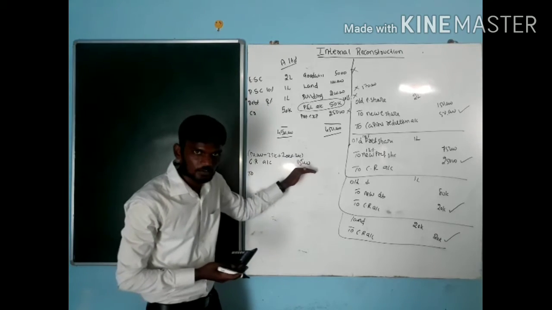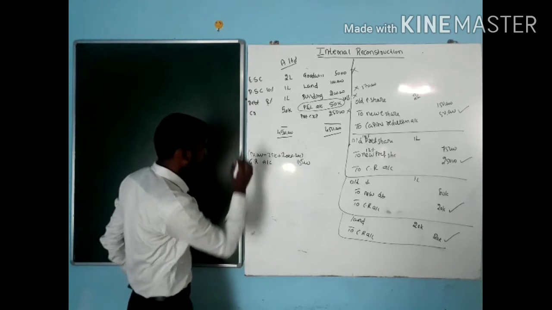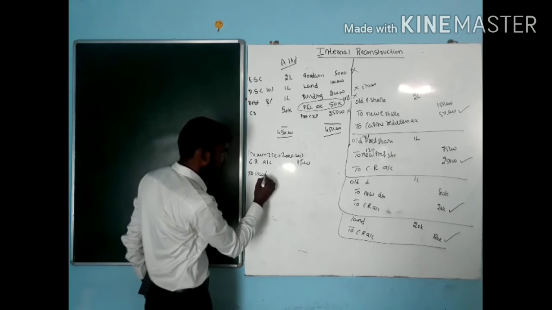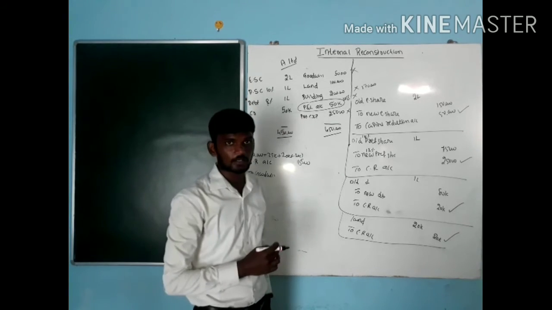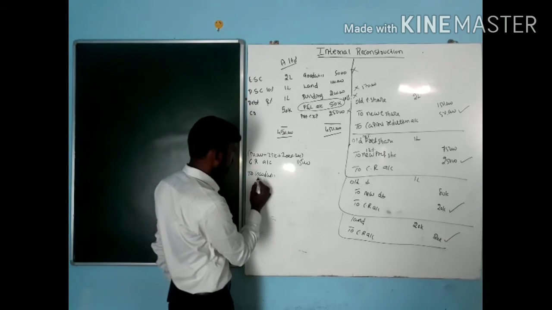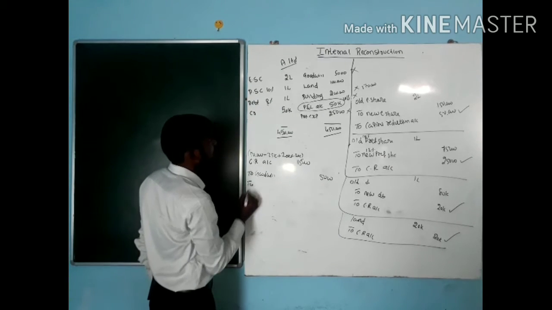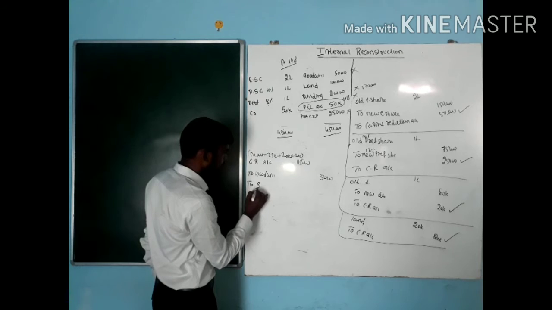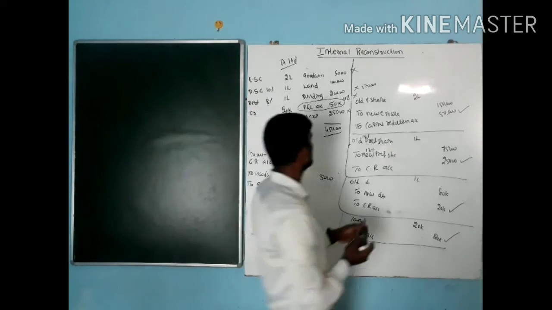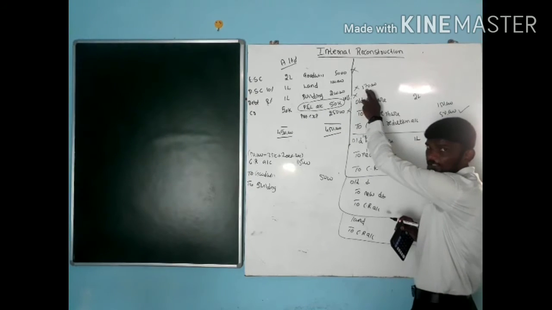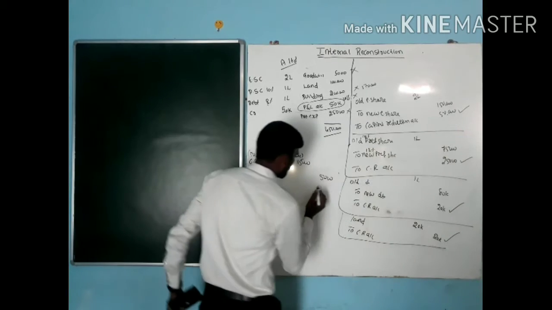By using this 1,15,000, we have to write off all the losses. Which are the losses here? Go for the first one, goodwill, because I am incurring loss here. So write off the loss. How much is the goodwill amount? Goodwill amount is 5,000. Next one, building. Building is depreciating. How much? Assume the building value at present is only 1,07,000. So how much is it decreasing? Decreasing by 30,000.